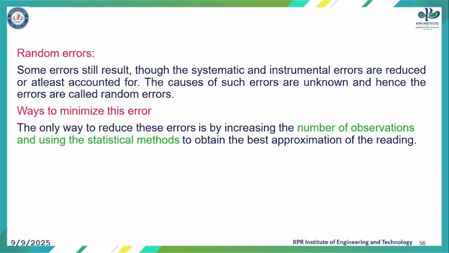Next we have random error. From the name itself we can identify random errors. Some errors still result though the systematic and instrumental errors are reduced or at least accounted for. The causes of such errors are unknown and hence the errors are called random errors. Ways to minimize this error: the only way to reduce this error is by increasing the number of observations and using statistical methods we can minimize the error.